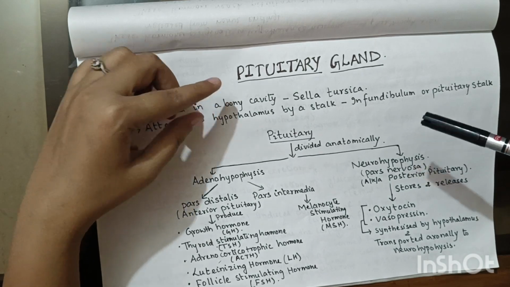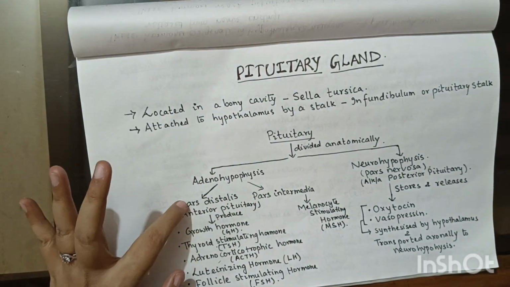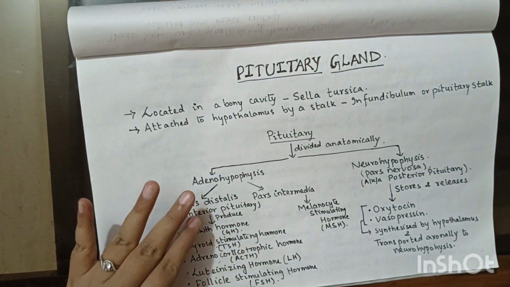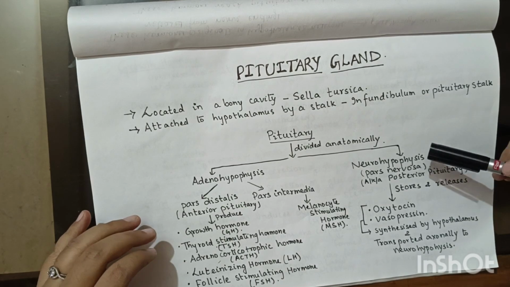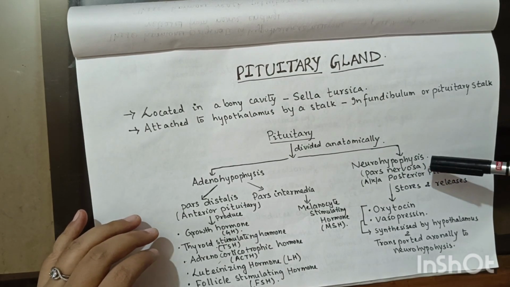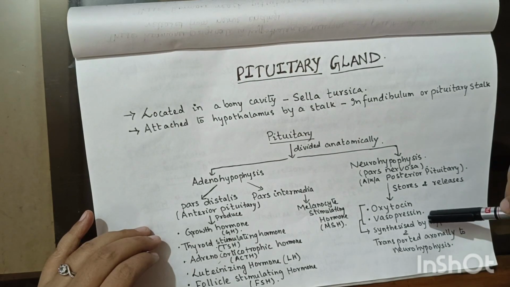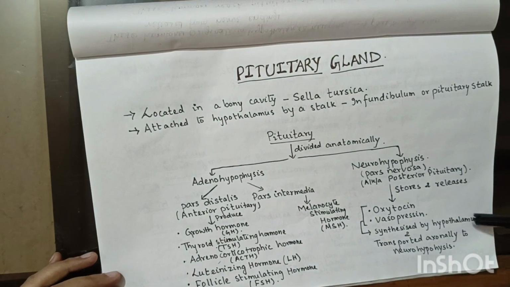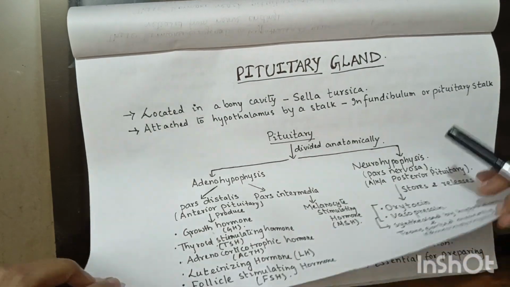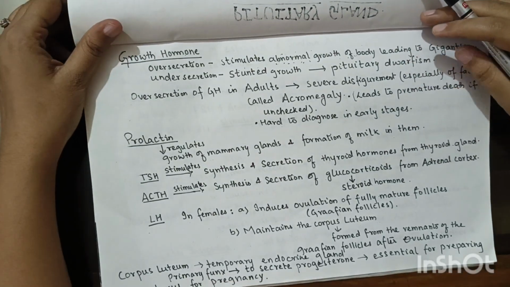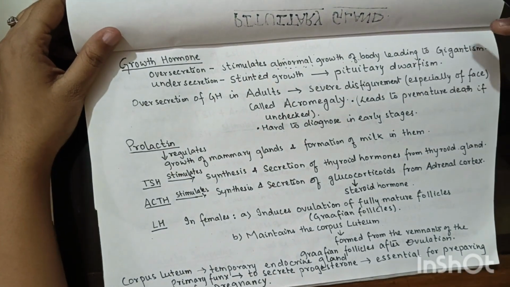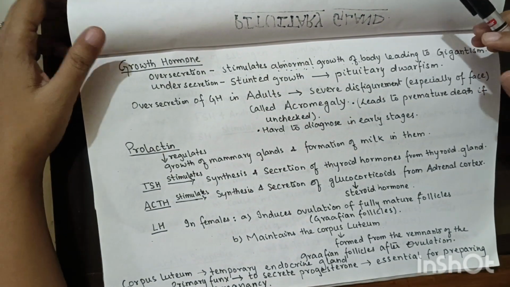Here we have seen that pars distalis and pars intermedia are producing hormones, but neurohypophysis will not produce any hormone, but it will store and release hormones that are produced by hypothalamus. So we'll look into the hormones one by one.